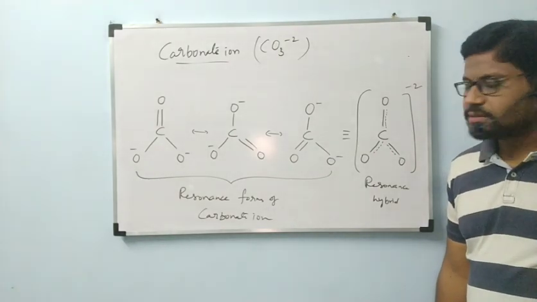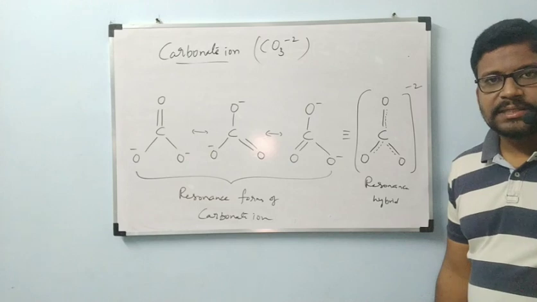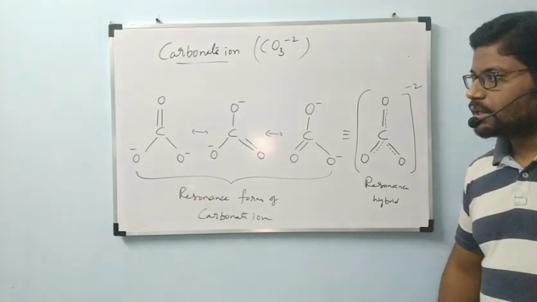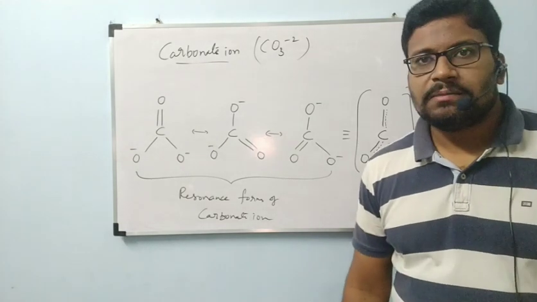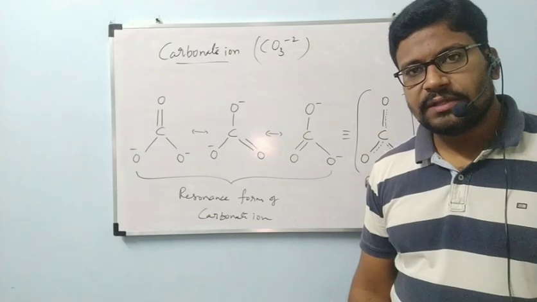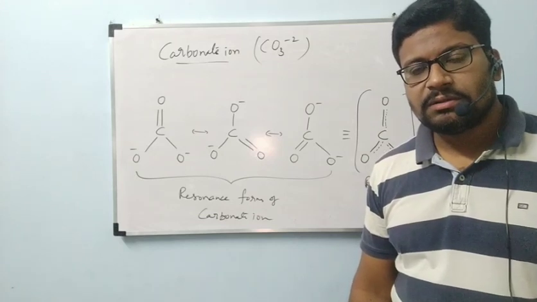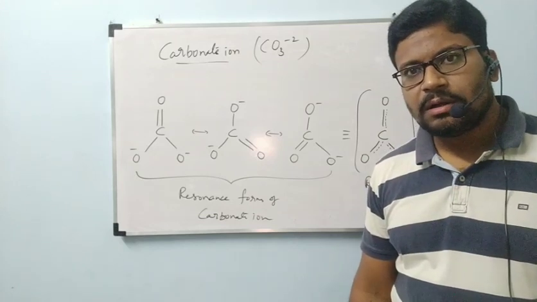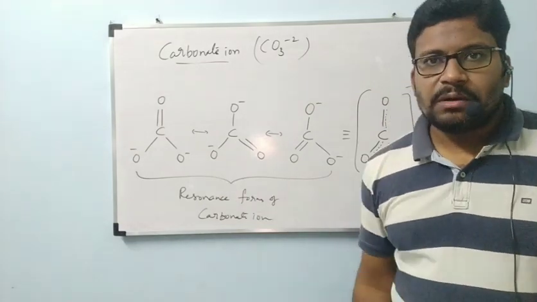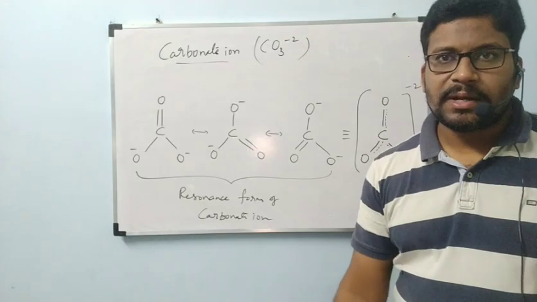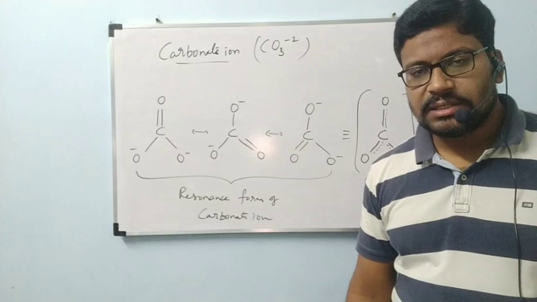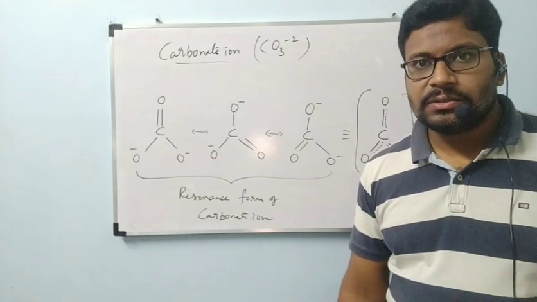I hope you are clear about this concept. By this we completed chemical bond. Chemical bond and molecular structure: how covalent bond is formed, magnetic properties, everything we have seen, how ionic bond is formed, those properties, coordinate covalent bond. After that we have seen hydrogen bond, types of hydrogen bond, parameters, and resonance. These are the topics present in this chapter according to your reduced portion.